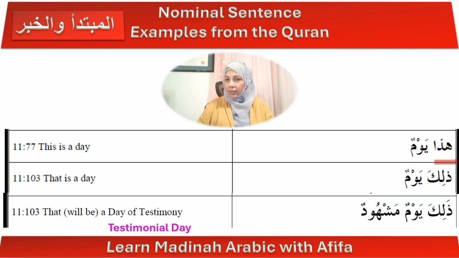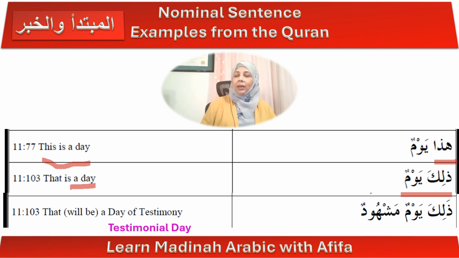Okay, now let's try these. So hadha yawmun means this is a day. So what is the mubtada here? The mubtada is hadha and yawmun is the khabar, the predicate. Okay, so next one, dhalika yawmun. Okay, here dhalika is the subject, it is the mubtada, and yawmun is the khabar.